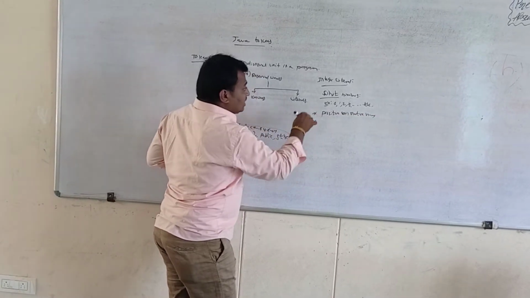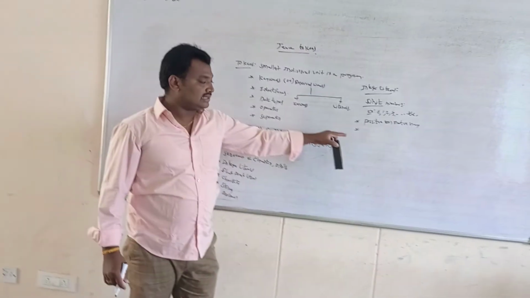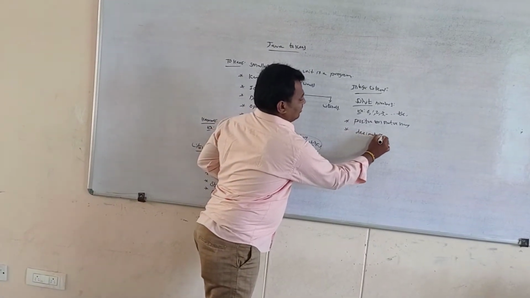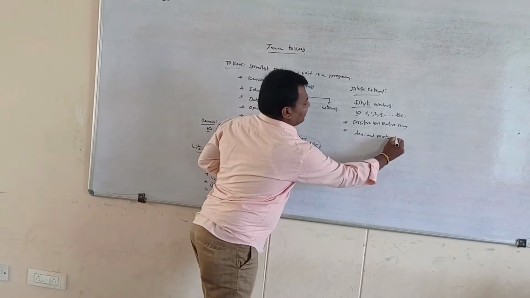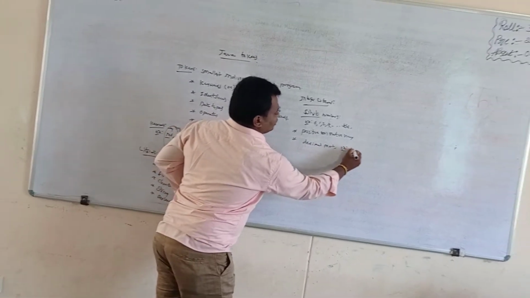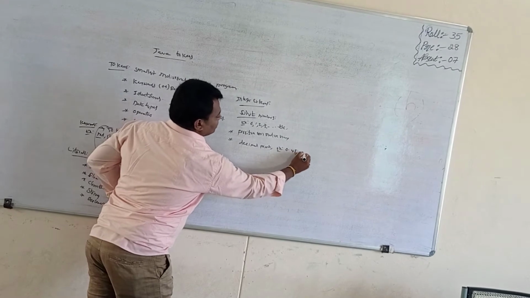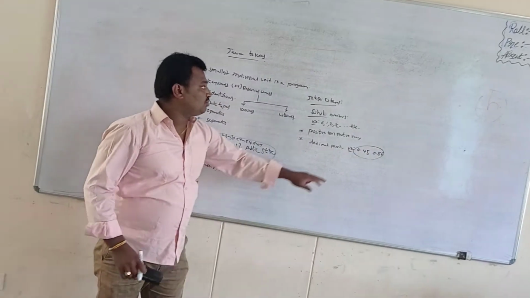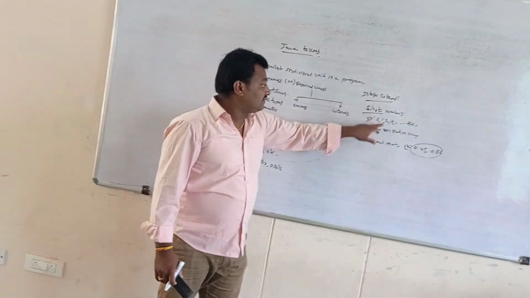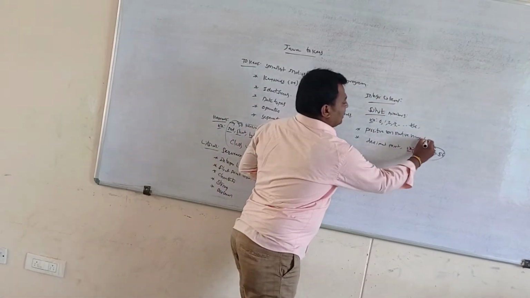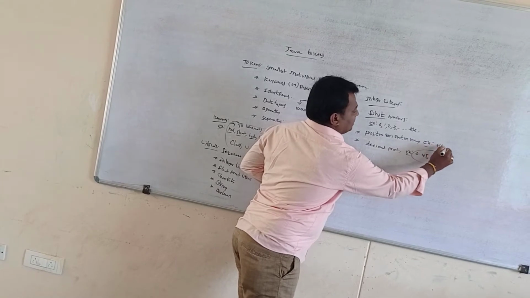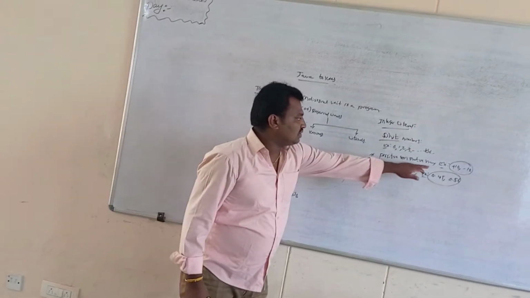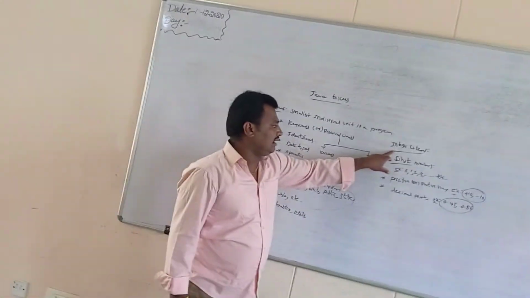Integer literals do not support decimal points, for example 0.45 or 0.56. These do not work with integer literals. They support only positive or negative values, that is plus 10 or minus 10, whatever may be. Positive or negative numbers are also included in integer literals.